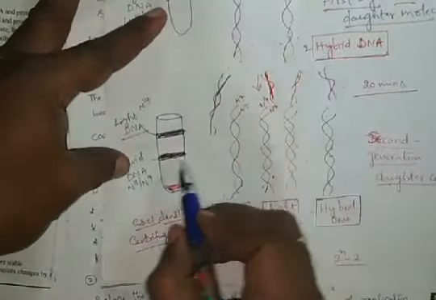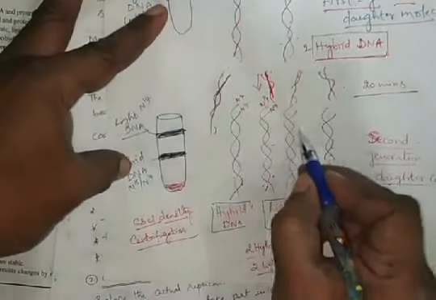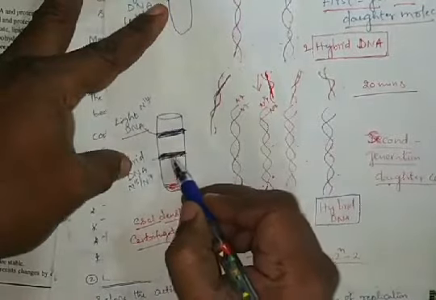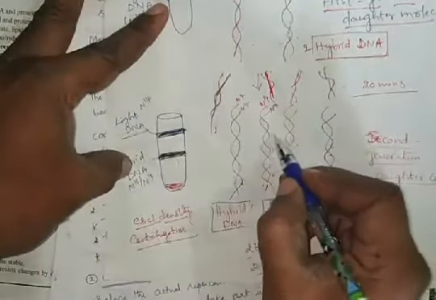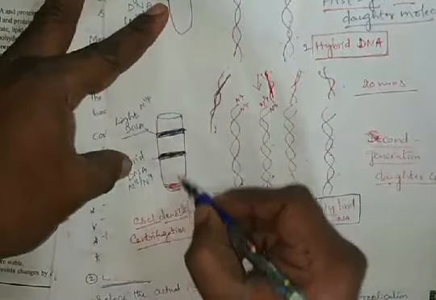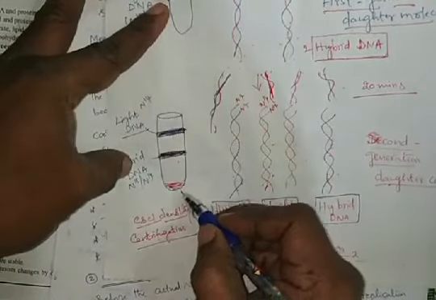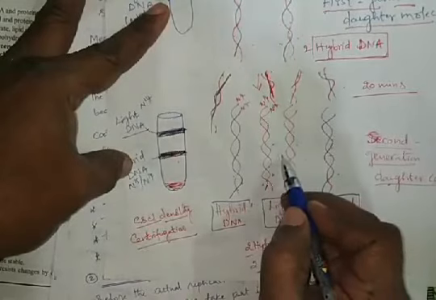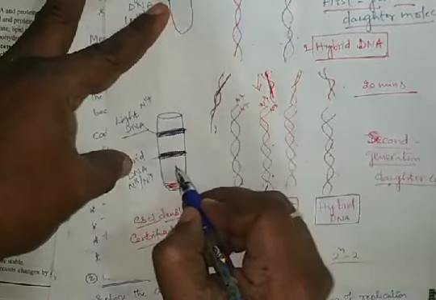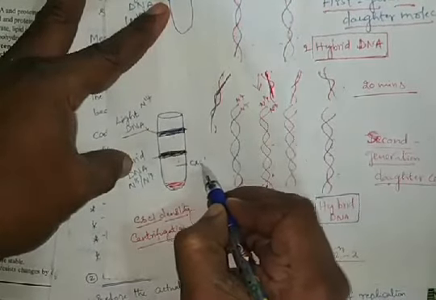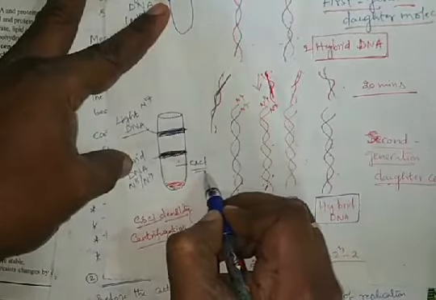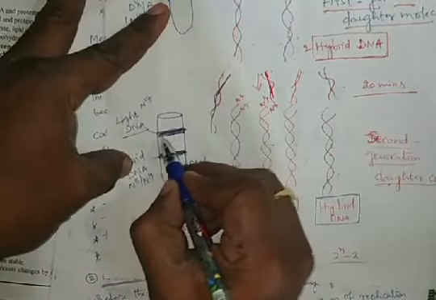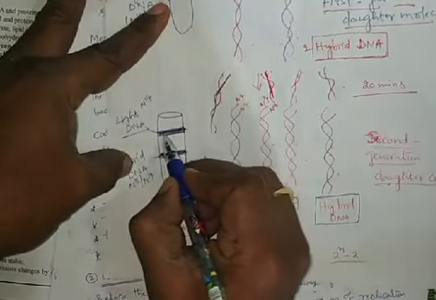So like that, here also, the DNA material that is centrifuged here is separated in the centrifugation mechanism based on the cesium chloride density, because the light DNA density is less than the cesium chloride density, so it floats on the surface of the test tube.